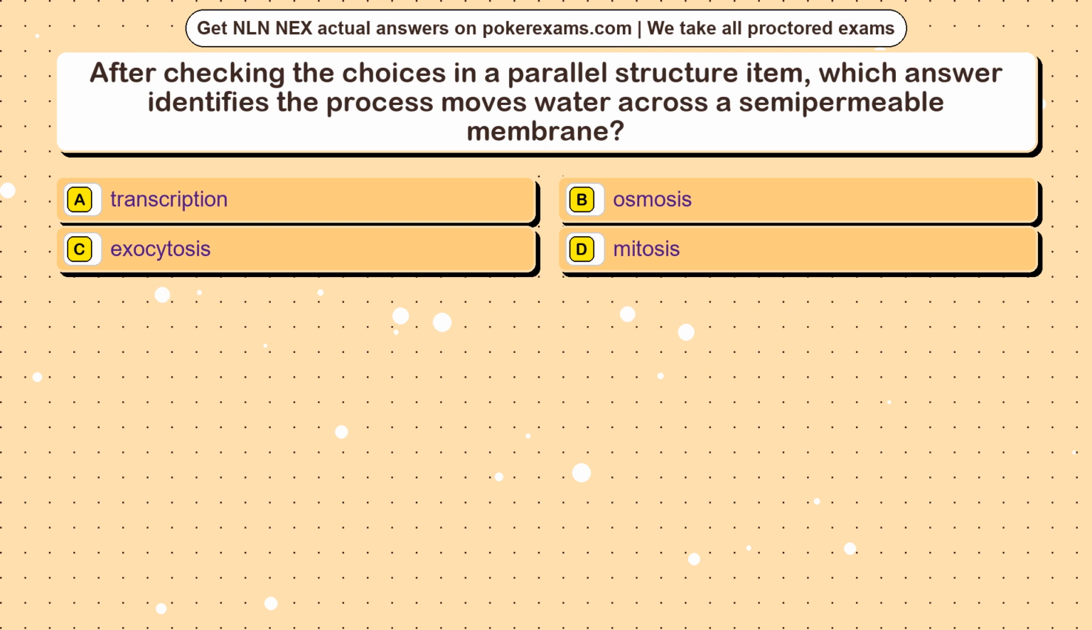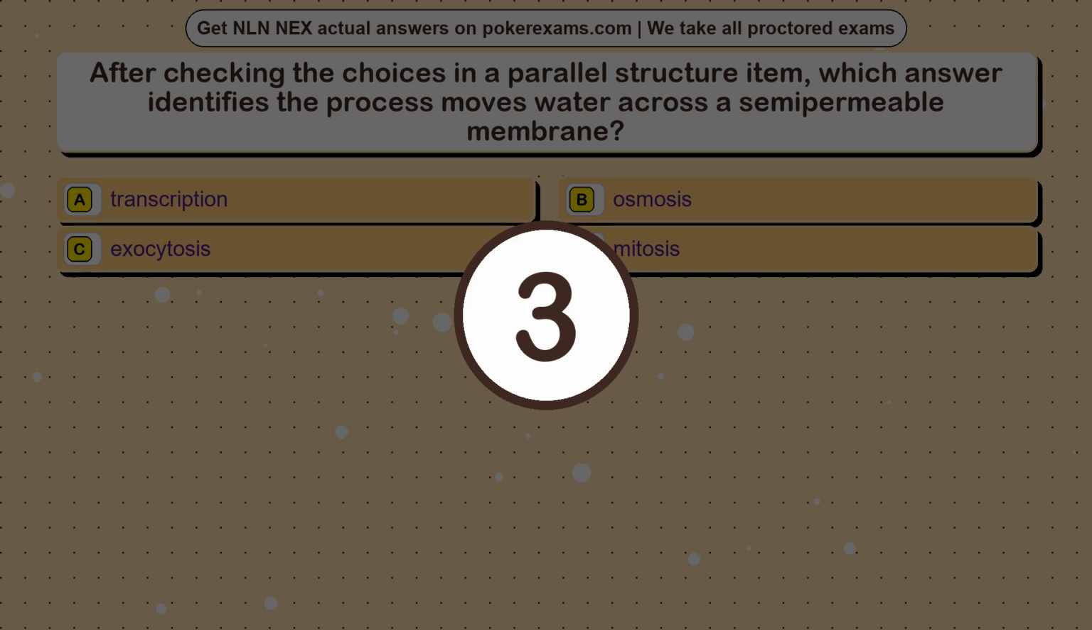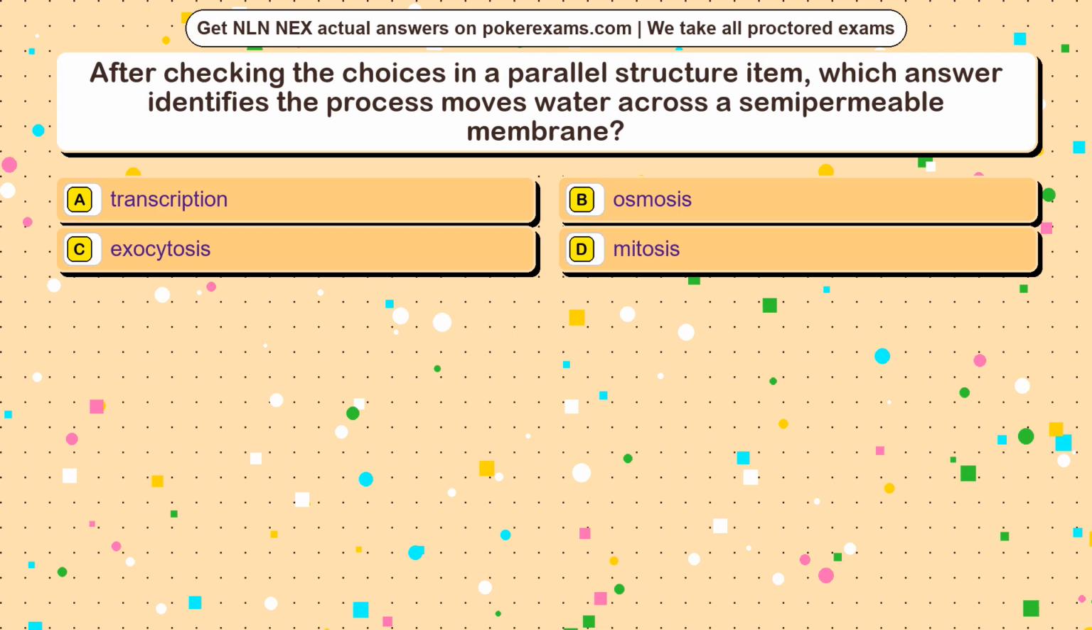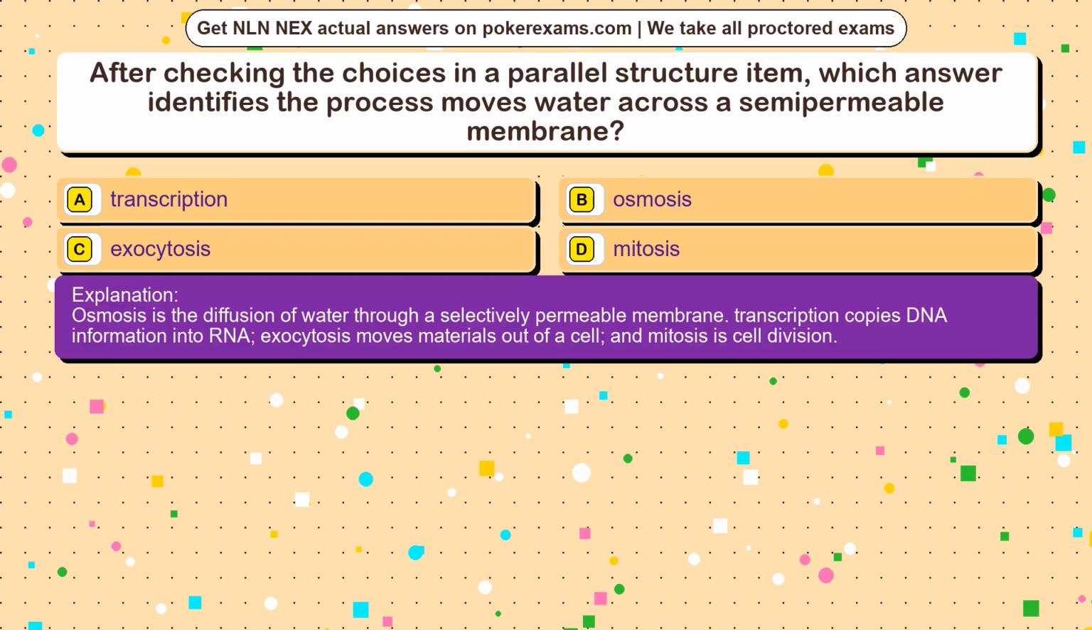Question 3. After checking the choices in a parallel structure item, which answer identifies the process that moves water across a semi-permeable membrane? Option A, transcription. Option B, osmosis. Option C, exocytosis. Option D, mitosis. The correct answer is option. Osmosis is the diffusion of water through a selectively permeable membrane. Transcription copies DNA information into RNA. Exocytosis moves materials out of a cell, and mitosis is cell division.